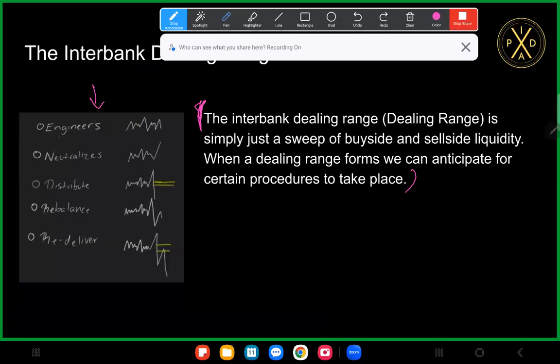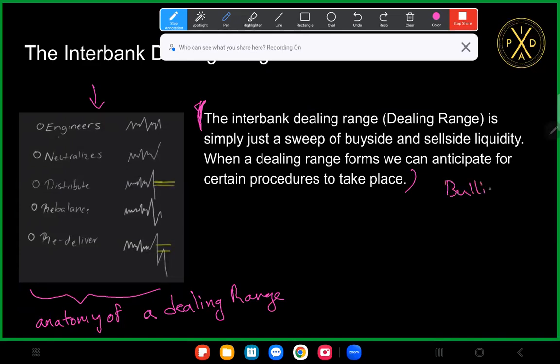All right, so let me move my annotation tool to the top. So this right here is the anatomy of a dealing range. So what's happening here? When a dealing range forms, let's go with a bullish dealing range, for example.